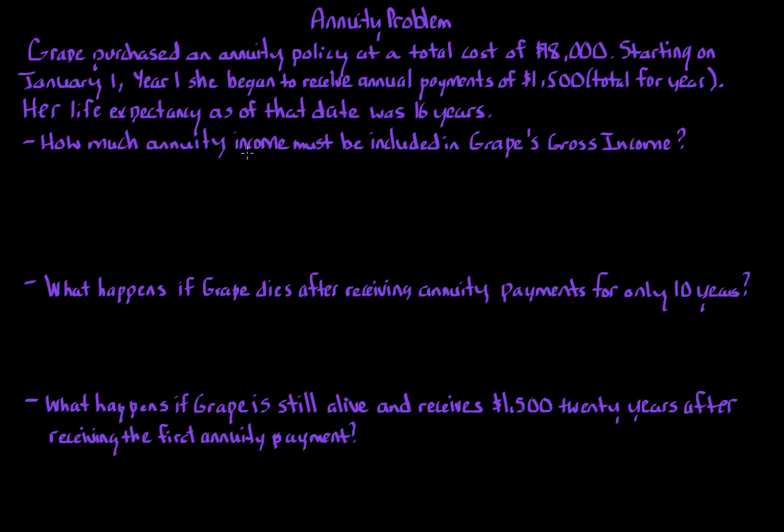We have a few questions we need to address, but we're going to focus on them in order to again, go through the understanding of how annuities are taxed from an income tax standpoint. How much annuity income must be included in Grape's gross income? And we're focusing on year one, when Grape actually receives the $1,500 total for that year.